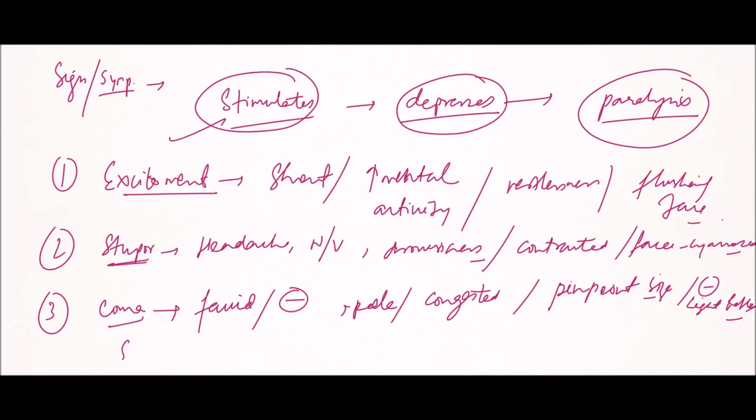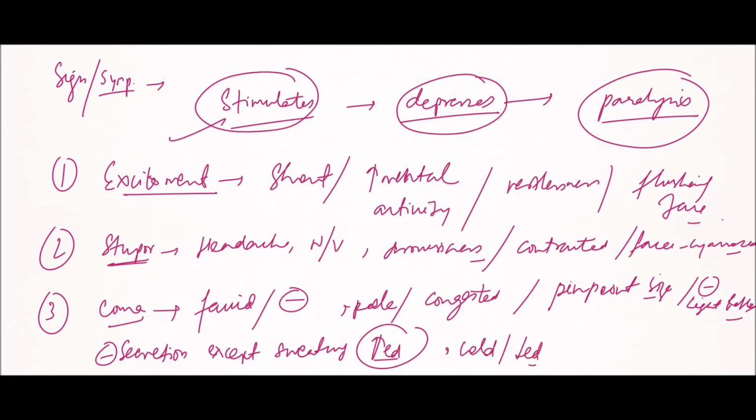Now, all the secretions are suspended. There is inhibition of all the secretions except sweating, as perspiration or sweating is very much increased. The skin is cold and BP is decreased. Pulse is slow and full. So, these are the 3 stages.